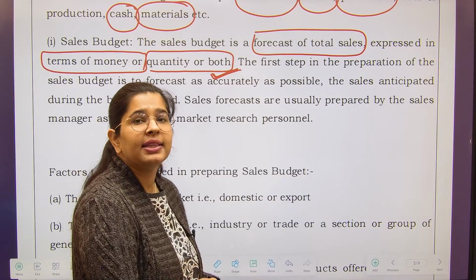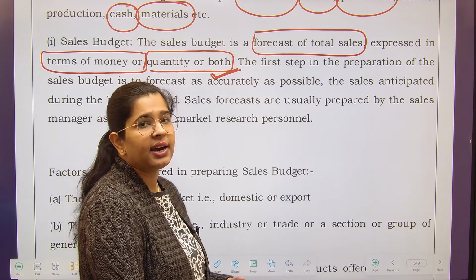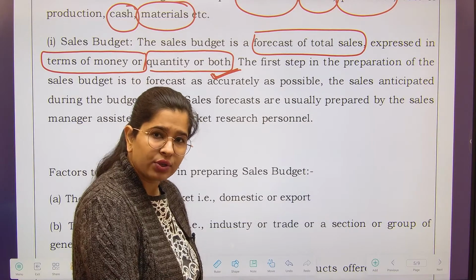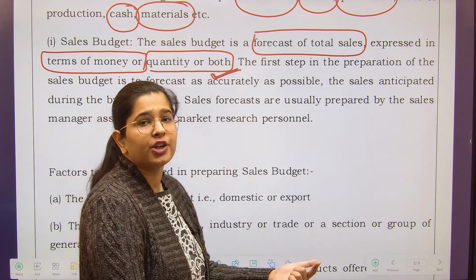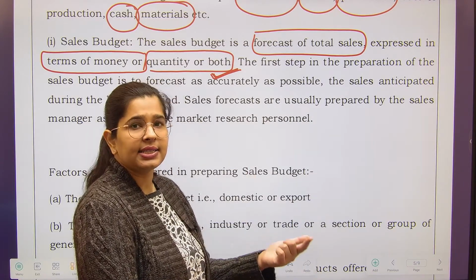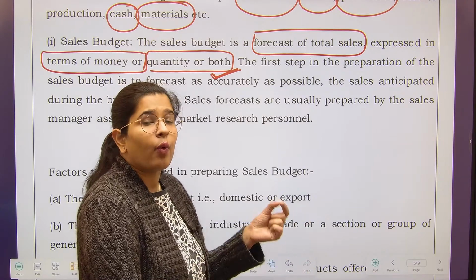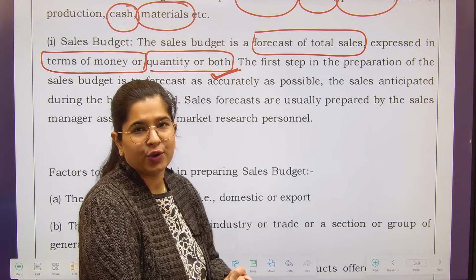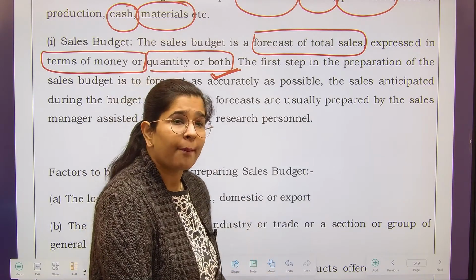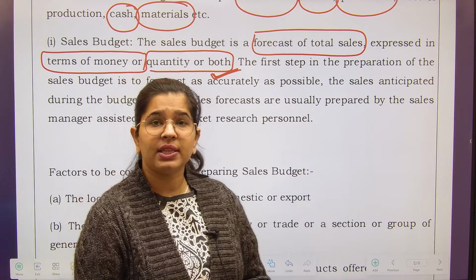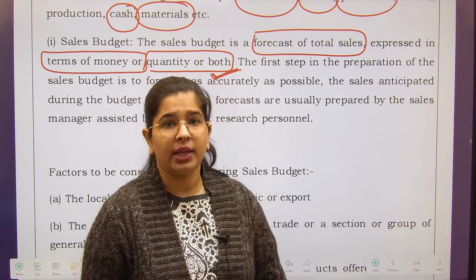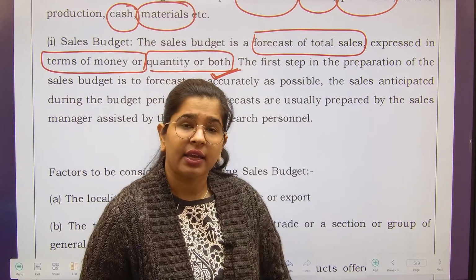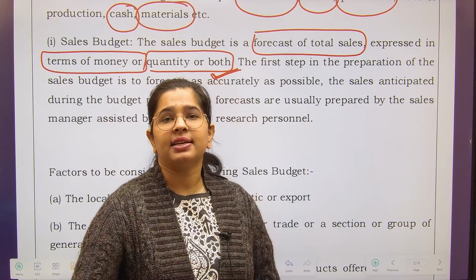I will be estimating that, okay, if in the current year I have sold 10,000 units, then in the next year I should be able to sell at least 13,000 units. Now, what should be the price of those 13,000 units? That will also be included in my budget, because it is not compulsory that the price of my output in the current year is the same in the next year as well.